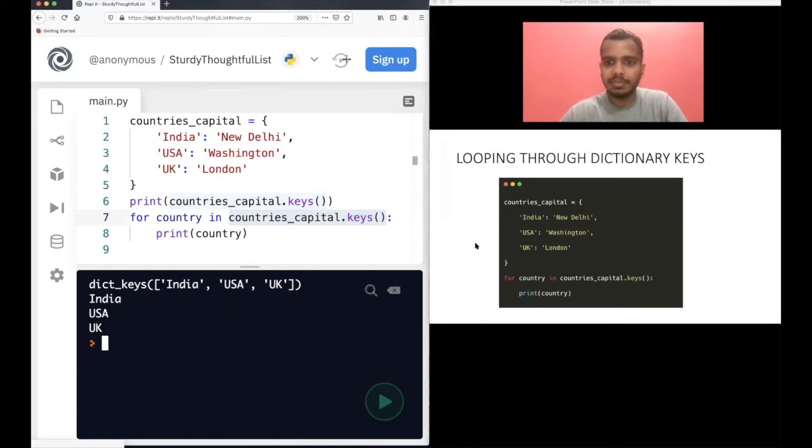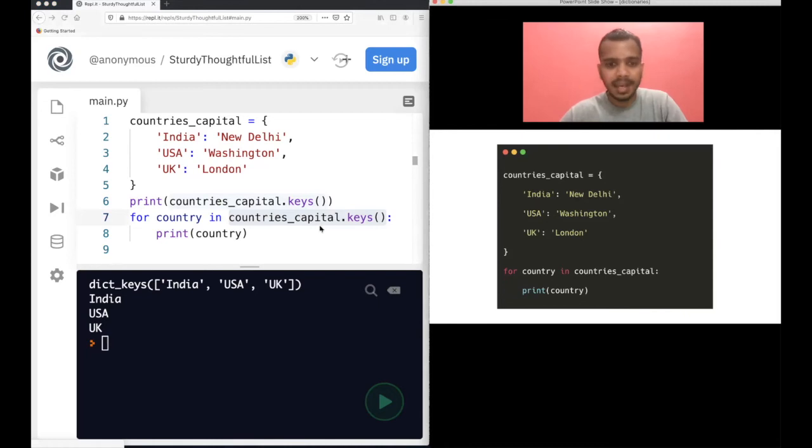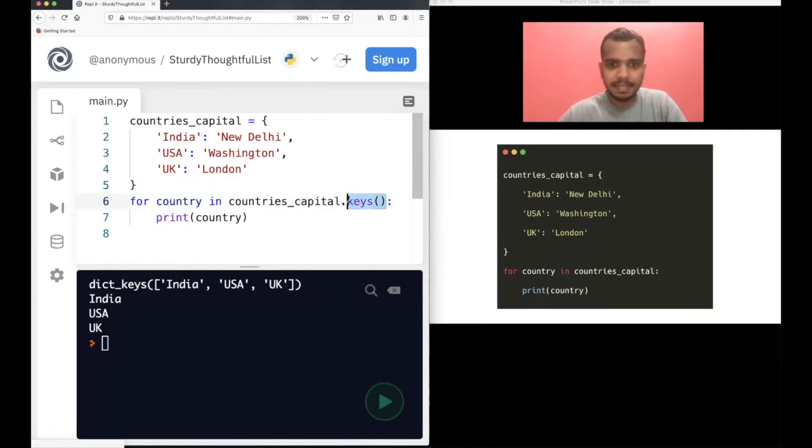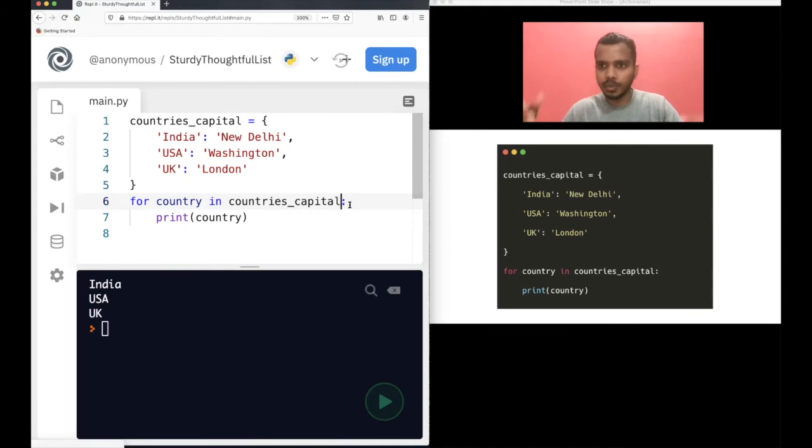And the next example is, another way is that even if you do not mention keys here, still it will work. See this, India, USA, and UK. Even if you didn't mention dot keys here, by default, if you just put for country in countries capital, so by default, if you try to iterate or loop through a dictionary, you will be looping on the keys. Okay, understand this.